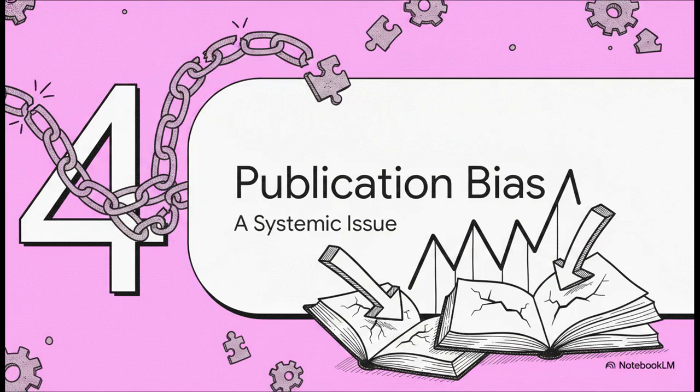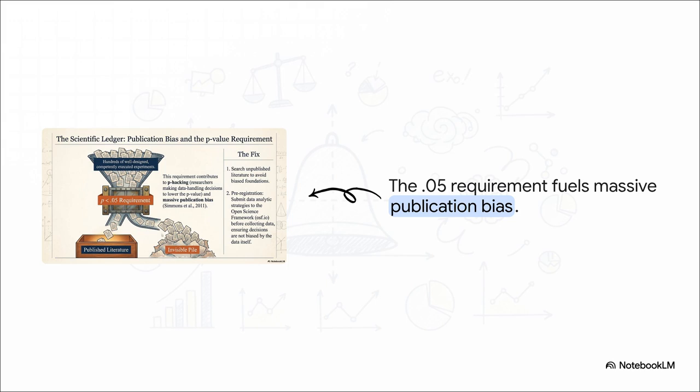Section 4. The publication bias problem. Now think about the scientific literature as a giant funnel. Hundreds of well-designed, competently executed experiments are poured into the top every day. But because of this rigid demand that p must be less than 0.05, only the significant results actually pass through the filter and get published. The rest, they get dumped into a massive invisible pile.